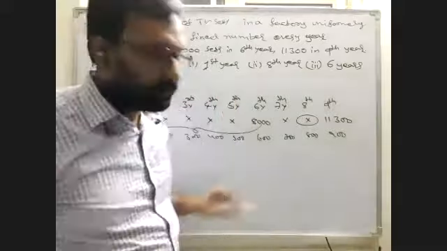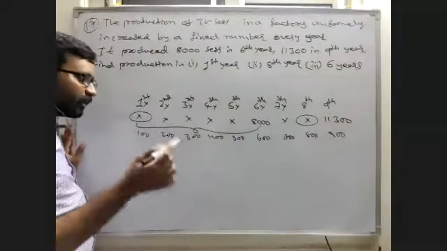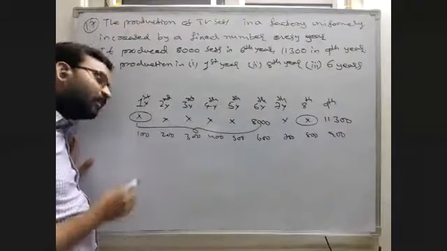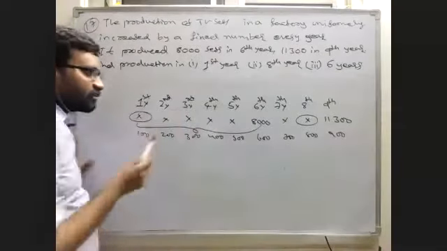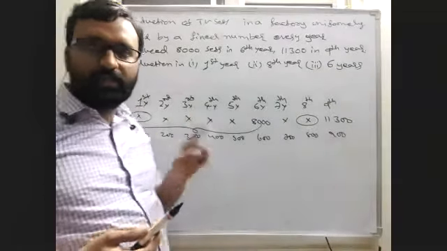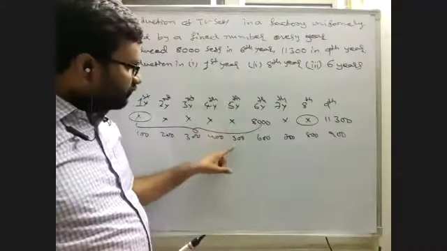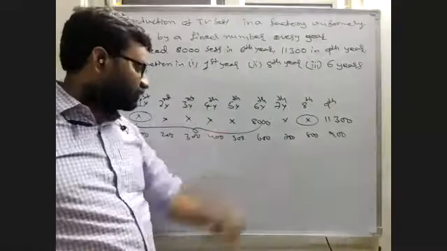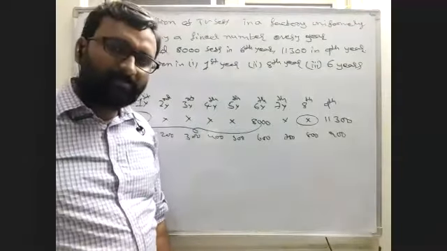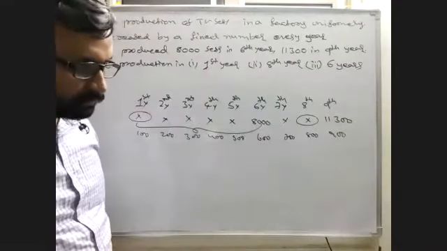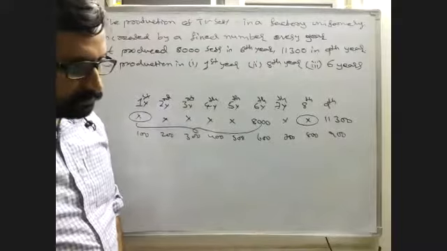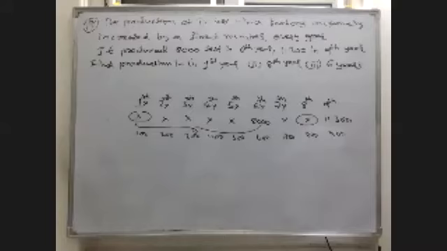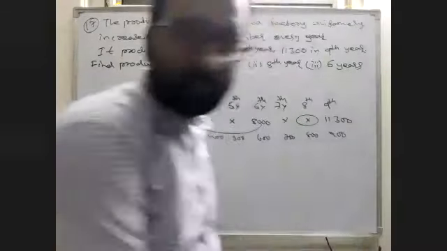If I ask you how many TVs they are making in the fifth year, 500. Can you answer me? I will ask you questions for this. Can you answer me if I ask you a question?